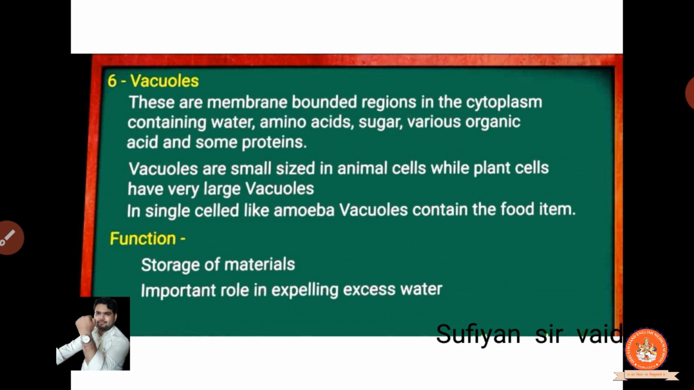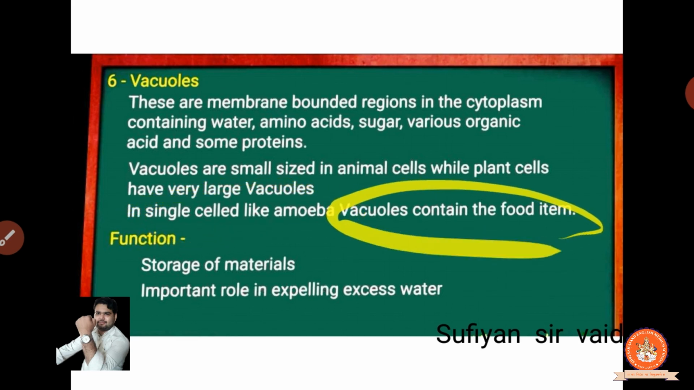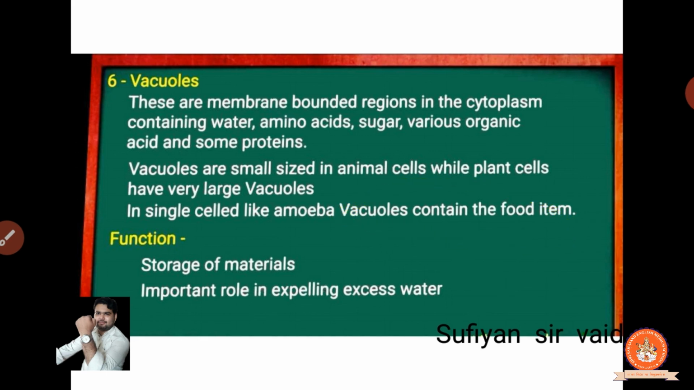Clear? In single-celled organisms like amoeba, vacuoles contain the food items. Amoeba is made up of a single cell, so there their work is to contain the food items. Now what's the function? Storage of material, all types of material they are storing. They also have an important role in expelling excess water. If an excess amount of water is present, they expel it.